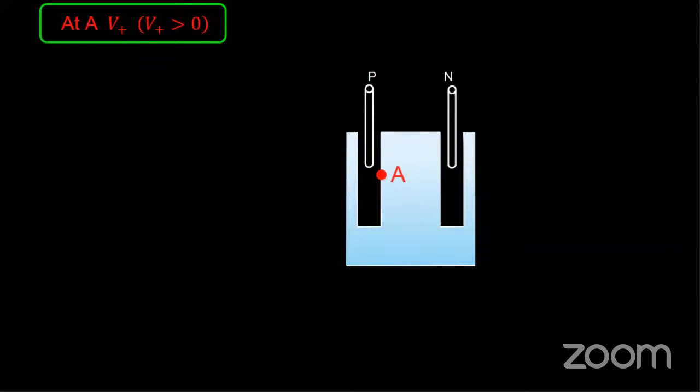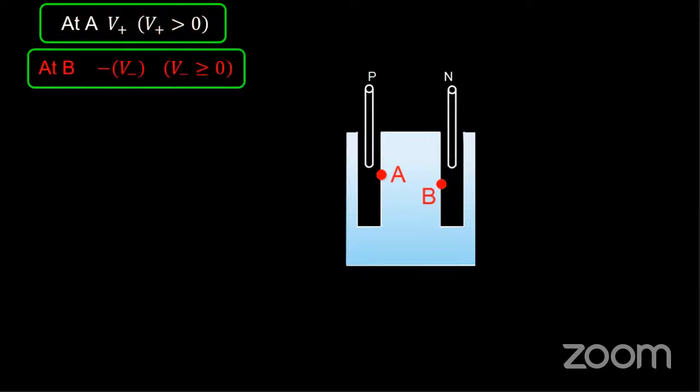At A it is positively charged, and at B it is negatively charged. The magnitude of potential at B is greater than 0, but its sign is negative.